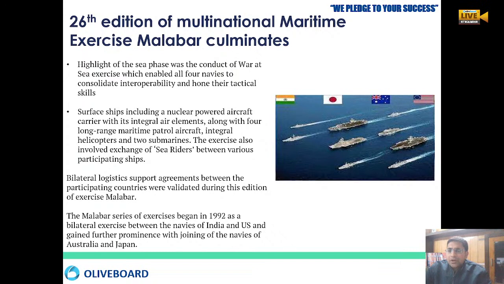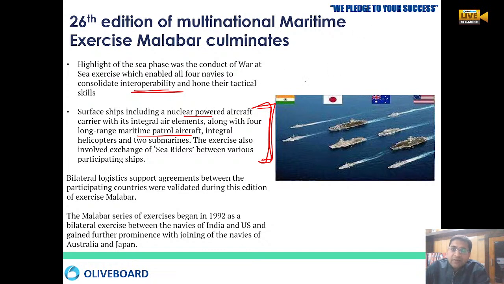So they wanted to show off sea warfare activities. They do live firing activities so that they have good communication skills and can have better interoperability in their workings. Some ships, nuclear powered aircraft carriers, are there. Then air elements are there, long range multi maritime patrol aircraft are there. Helicopters and submarines have all been taking part in these Malabar exercises.